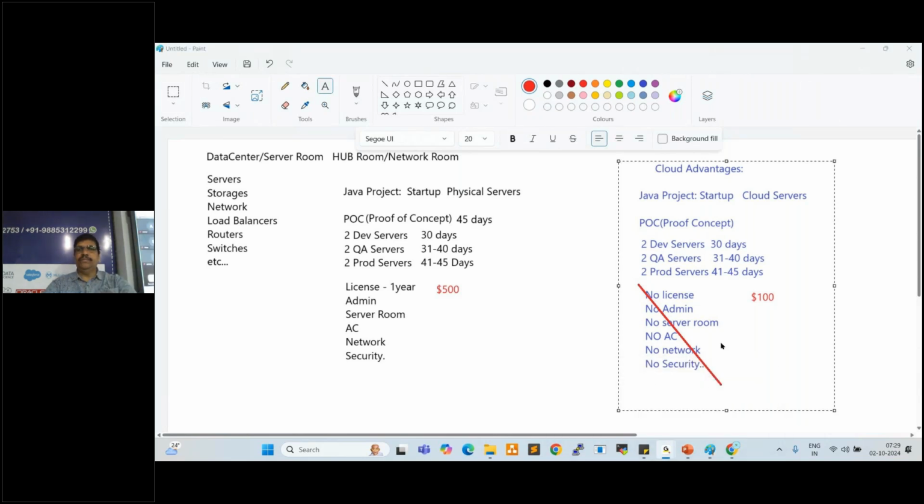Clear, everyone? Any questions here, anyone? Before moving to next slide, any questions, anyone here? You understand, right? What is cloud? What are the advantages of cloud? You understand, right, everyone?